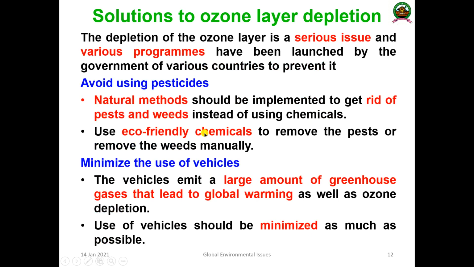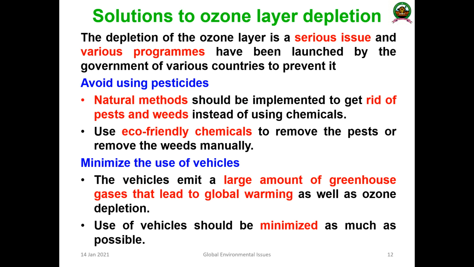Then the next one is the depletion of the ozone layer. What are the solutions to ozone layer depletion? The depletion of the ozone layer is a very serious issue, and various programs need to be launched by government agencies and authorities of various countries to prevent it, like the Montreal Protocol.